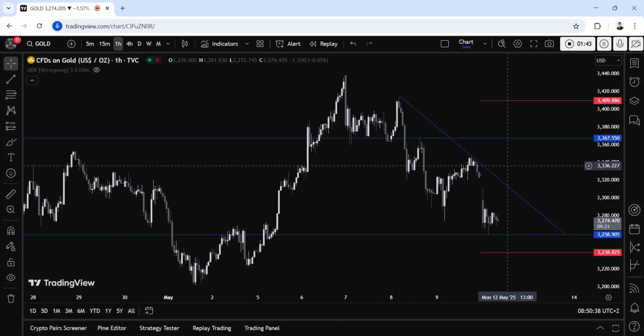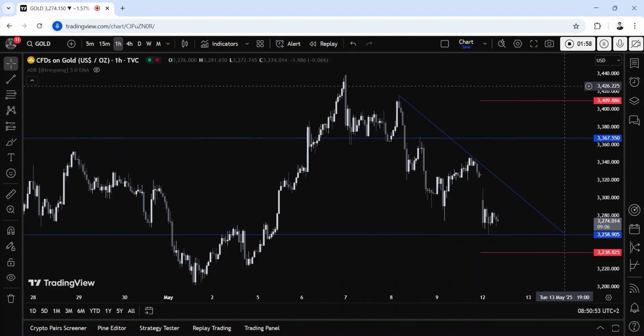For the upcoming catalysts, today we get the US China trade talks briefing, tomorrow we have the US CPI report, on Thursday we get the latest US jobless claims figures, the US PPI, and the US retail sales data, and on Friday we conclude the week with the University of Michigan Consumer Sentiment Survey.